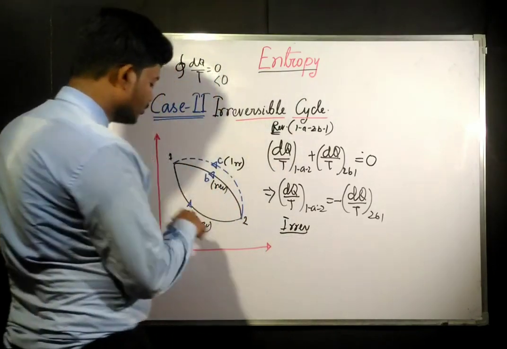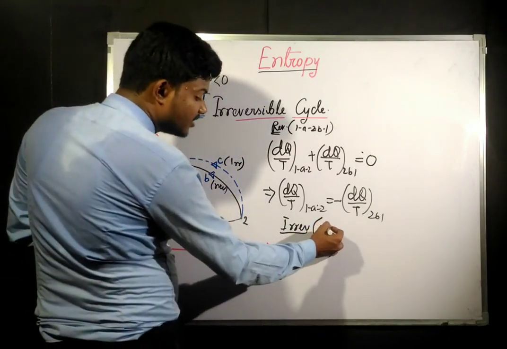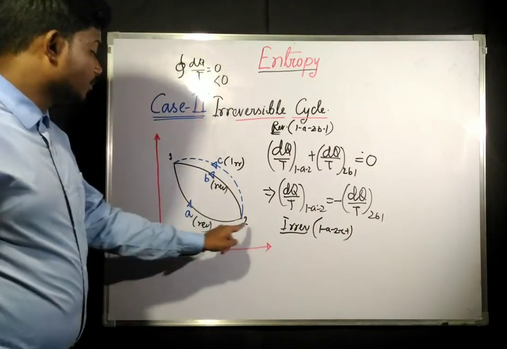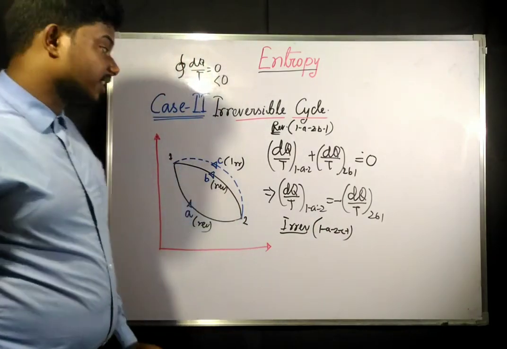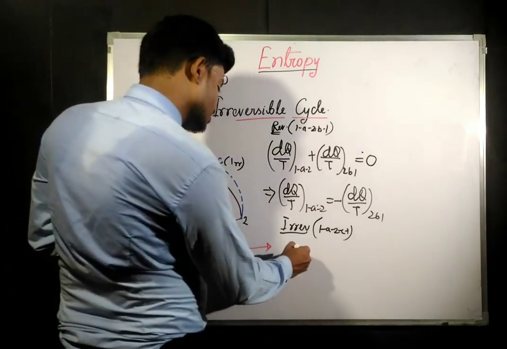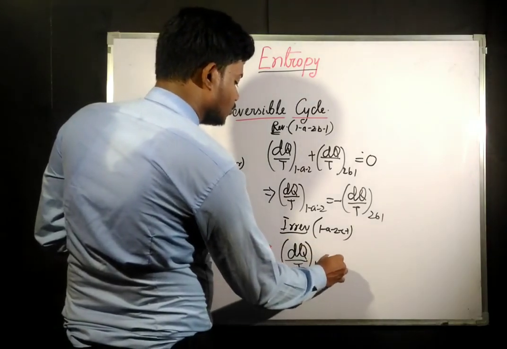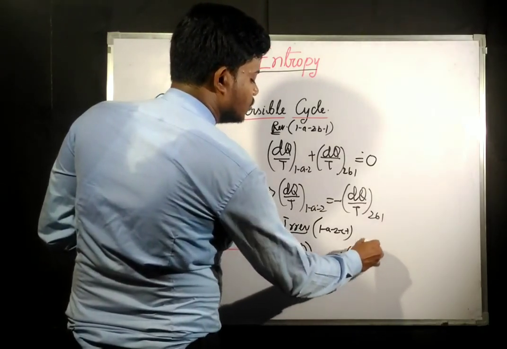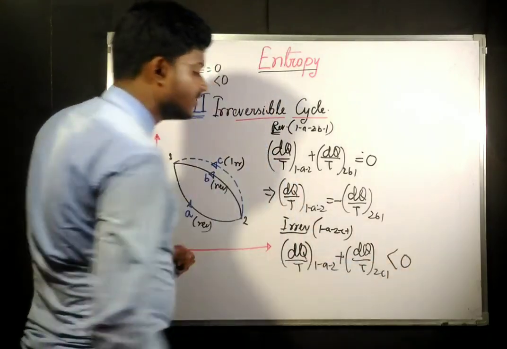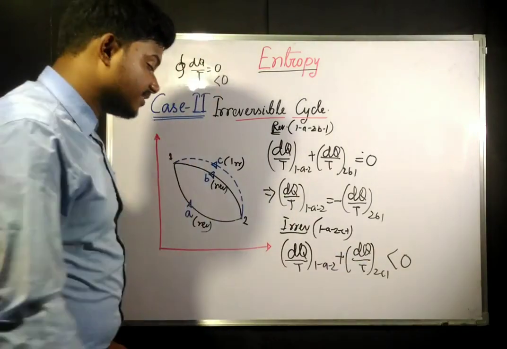What is the irreversible cycle here? The irreversible cycle here is 1A2C1. This is the irreversible cycle. Now it is going to be less than 0 because it is irreversible. If you write down the equation, what will you get? We will get dq by T for 1A2 plus dq by T for 2C1 is going to be less than 0. Since it is irreversible, this is going to be less than 0.